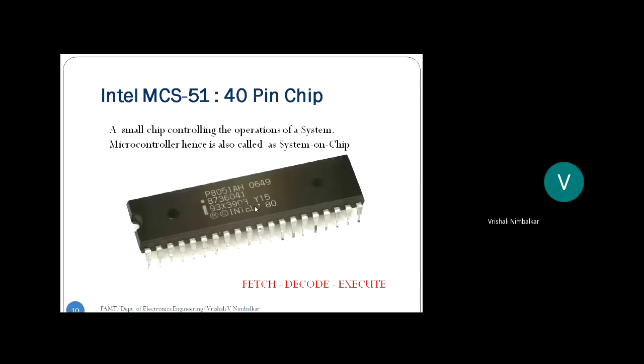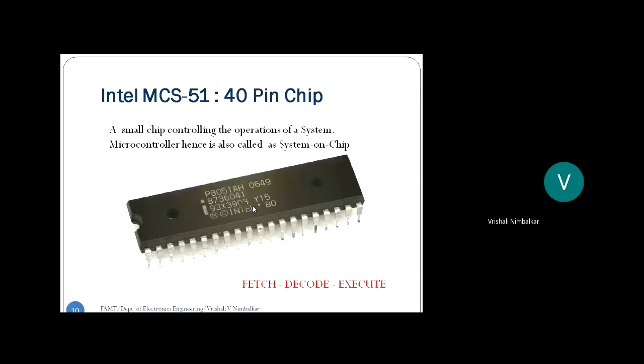Now, the first microcontroller designed and manufactured was by Intel. I had said this in the last session also. Intel is the company who designs microprocessors and microcontrollers. The first microprocessor was also by Intel.